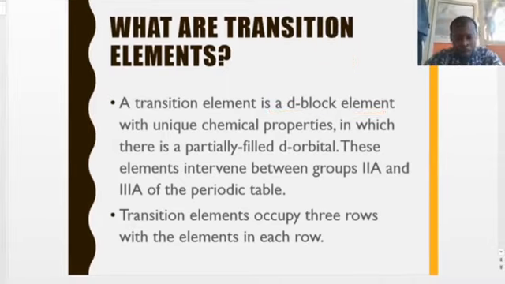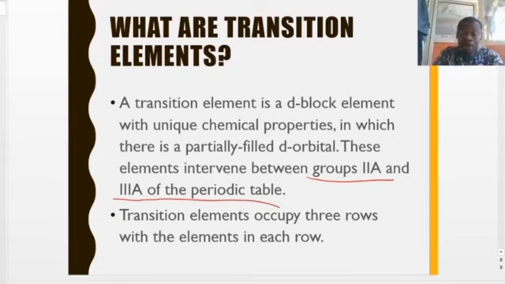We can also see that these transition metals are located between group 2 and group 3 of the periodic table. The locations of these transition elements are between group 2A and group 3A, down around period 4. So this is exactly where we find them in the periodic table.